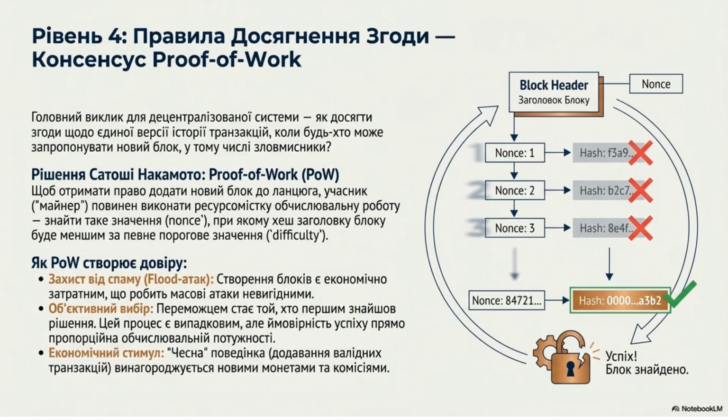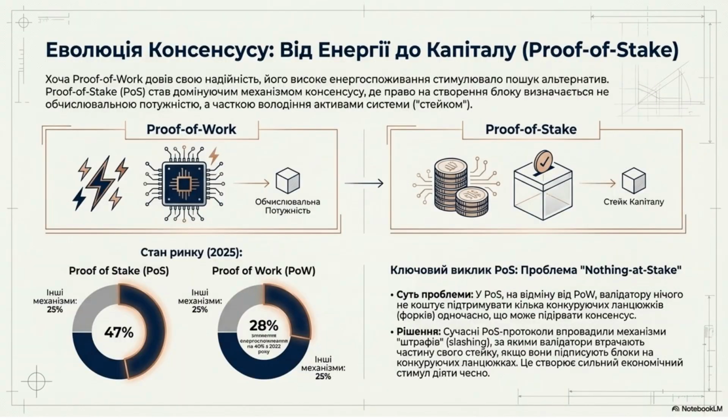Level 4. Rules for reaching agreement, the proof of work consensus. This solves the challenge of agreeing on a single version of transaction history. Miners compete to find a nonce value through computational effort. The evolution of consensus, from energy to capital, proof of stake. Due to the high energy consumption of POW, proof of stake, POS, became dominant, where the right to create a block is determined by ownership, staking, of system assets.